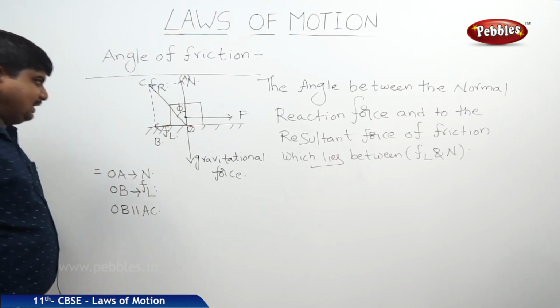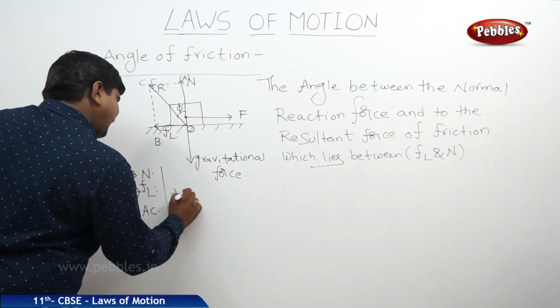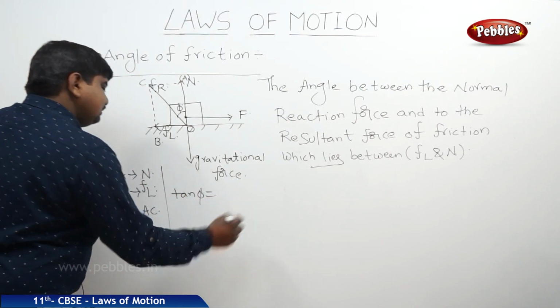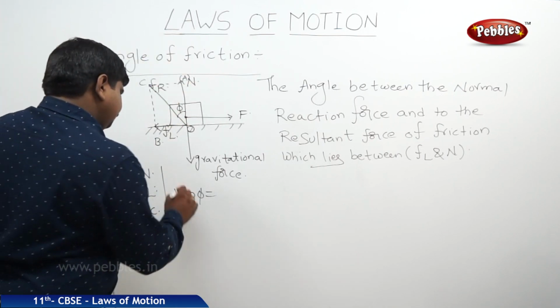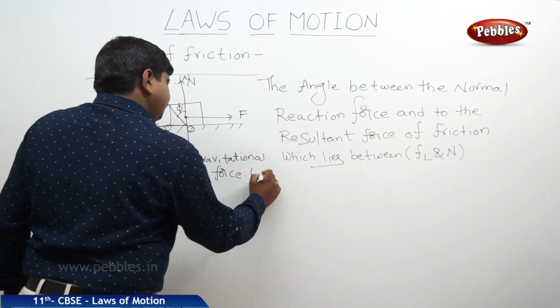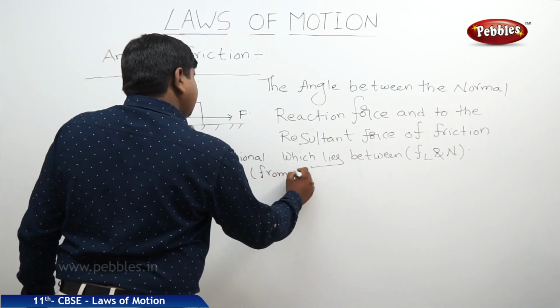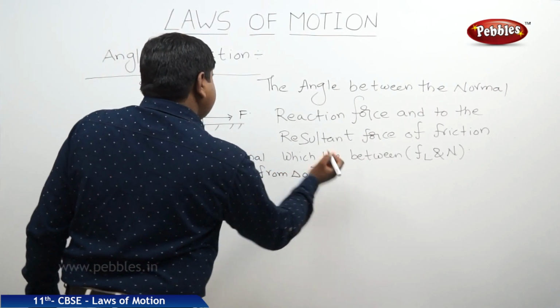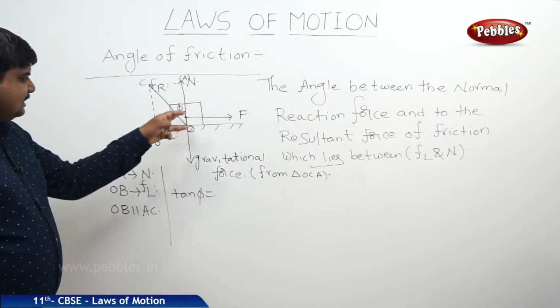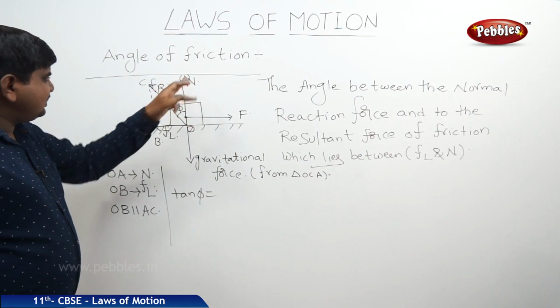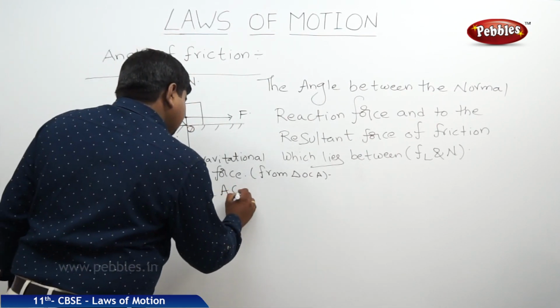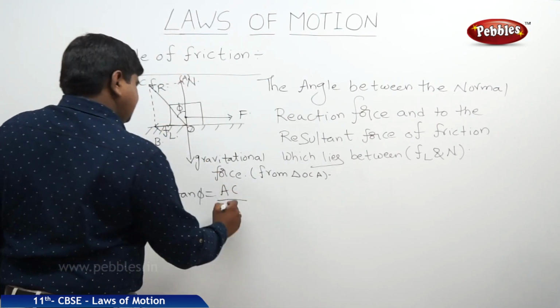So from the given diagram, if we draw the tan phi, take triangle OCA. From triangle OCA, tan phi is equal to opposite side by adjacent side. Opposite side is AC, adjacent side is AO.